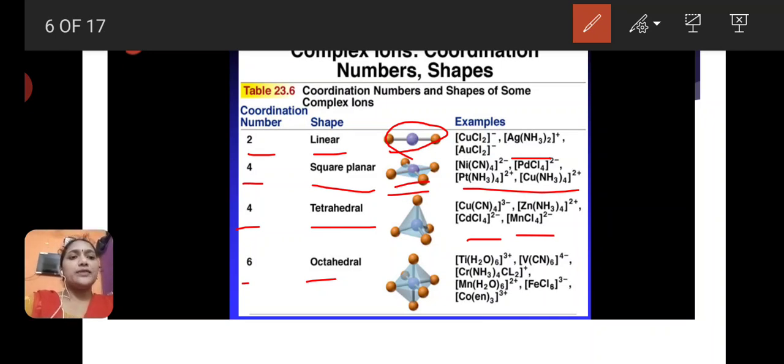Examples are hexaaquatitanium complex, hexacyanovanadium complex, tetraamminedichlorochromium complex, hexaaquamanganese complex, hexachloroferrate complex, and tris(ethylenediamine)cobalt 3 complex. Okay, these are some of the shapes of complex compounds.